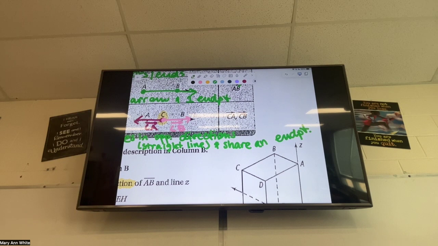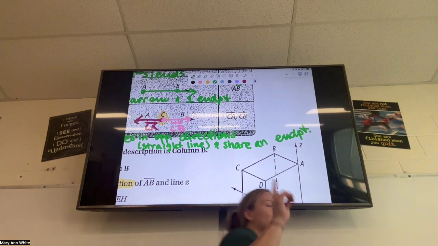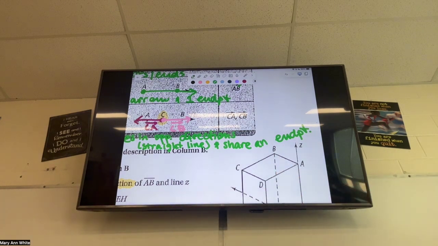If there were 5 points, we would do the same thing. We could find opposite rays with 5 points, yes. You probably could with 4. The problem with 2 is that I need them to share an endpoint. So if I just have 2 points, one of my endpoints would be like B going towards A, and then the other endpoint would be A going towards B, and their endpoints aren't the same. So you have to have 3 or more in order to find at least one where they have a common endpoint. And I love that you asked more about that. We're gonna talk more about that on Tuesday. We're just kind of hitting the surface right now.